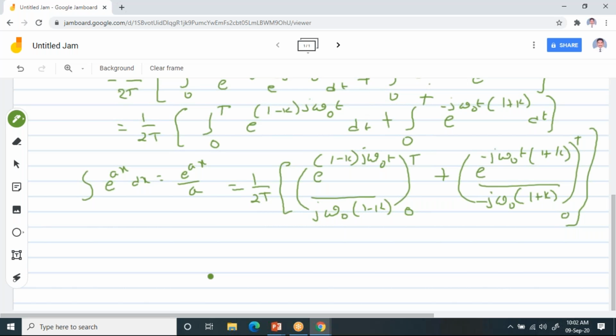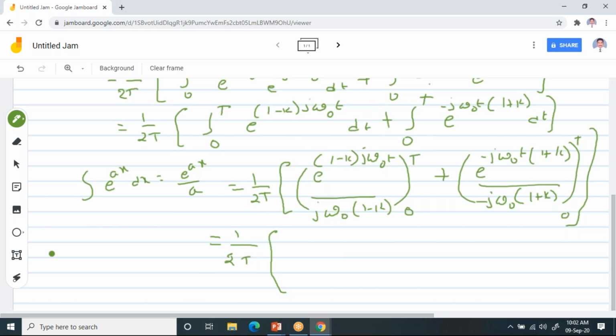You will get 1 by 2T. The moment you apply the limits, first you should apply the upper limit, and for that you should know the relation between omega naught and T. You can write omega naught as 2 pi f or 2 pi by T. Now omega naught into T, the T gets cancelled, and you can write 2 pi.